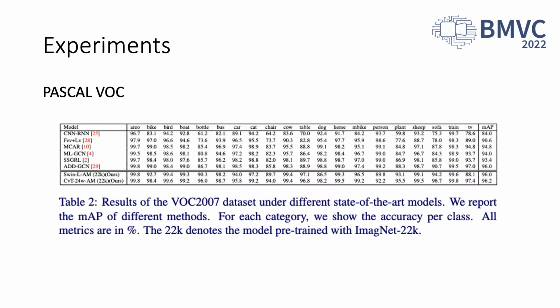The quantitative results on Pascal VOC are reported in Table 2. Our proposed model shows superior performance in terms of each category's accuracy. Both our models outperform other baselines in the training objects, such as boat and pet. The result is jointly contributed by the transformer-based backbone and the association module.